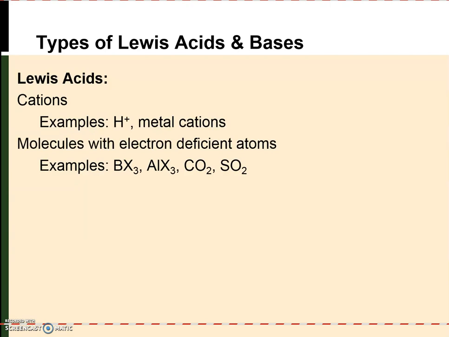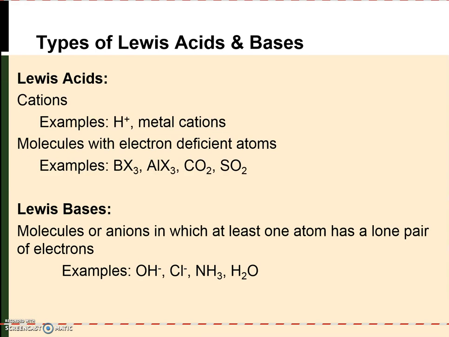In addition to protons being acids, we also see that metal cations are Lewis acids, most commonly metal ions of transition metals with fairly high positive charges, so charges of 2 or 3. And then we can also have molecules that have electron deficient atoms. These can also be Lewis acids. So trihaloboranes and trihaloaluminum, as well as carbon dioxide and sulfur dioxide, are all examples of molecules that have electron deficient atoms, and because of this, these atoms can accept a pair of electrons and react as a Lewis acid.